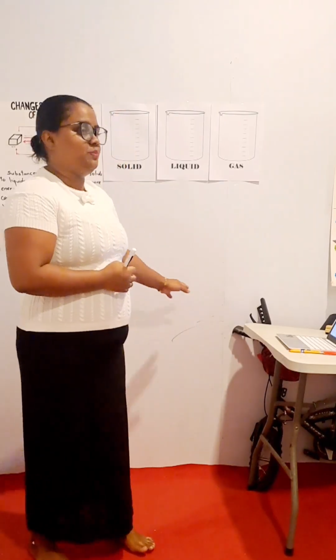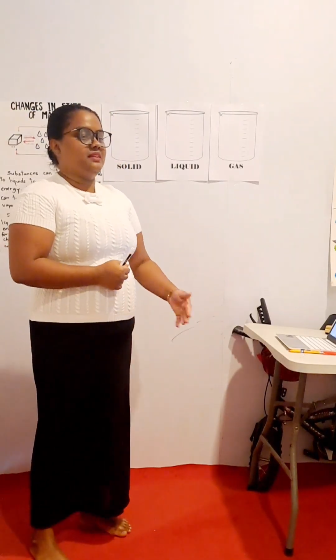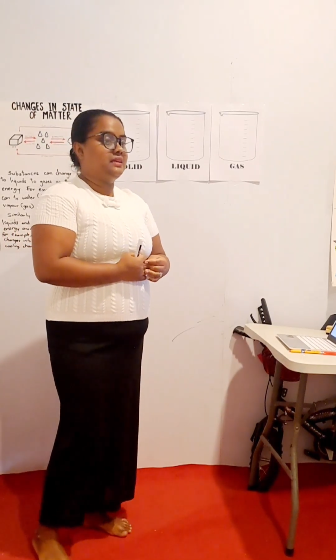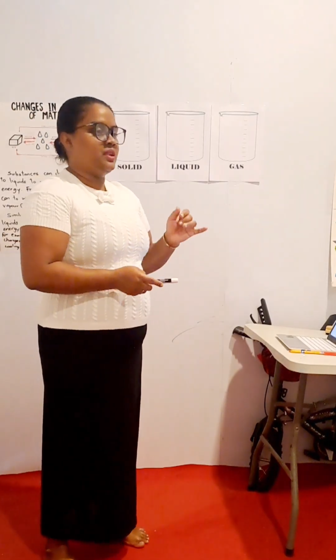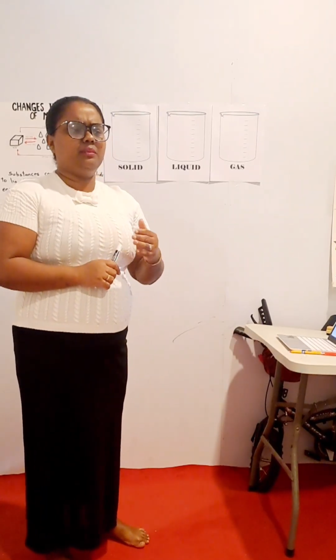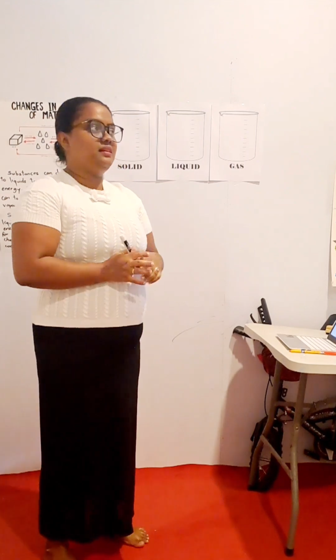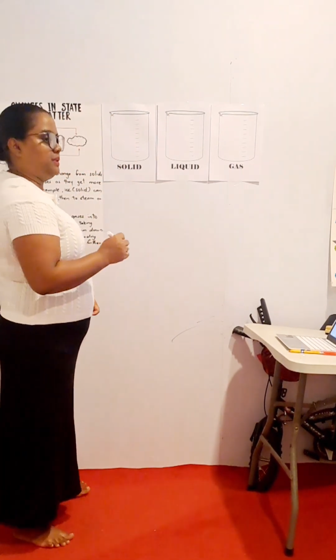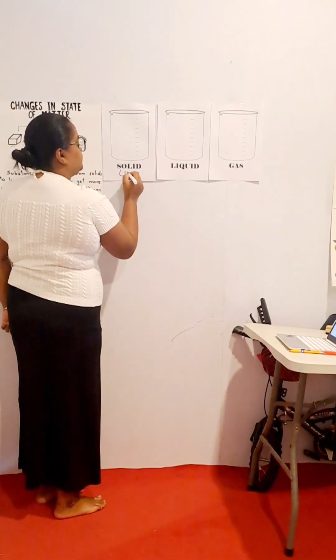Alright, we are still on the topic states of matter. So, what did we learn yesterday? Right, we learned about three states of matter. What are they? Solid, liquid, and gas. Can you quickly tell me an example? First, let's talk about solid. What was the example? Ice.